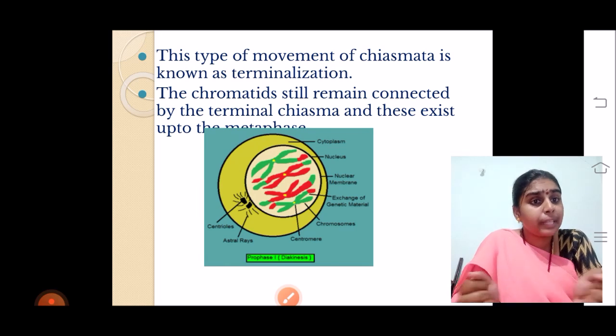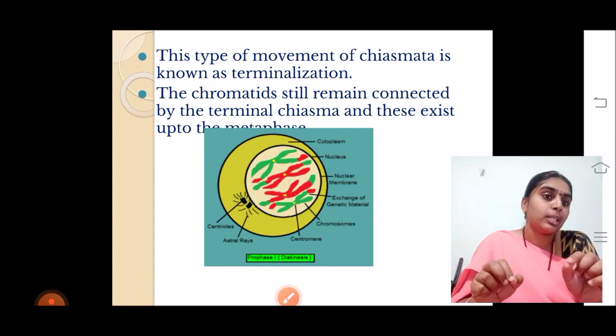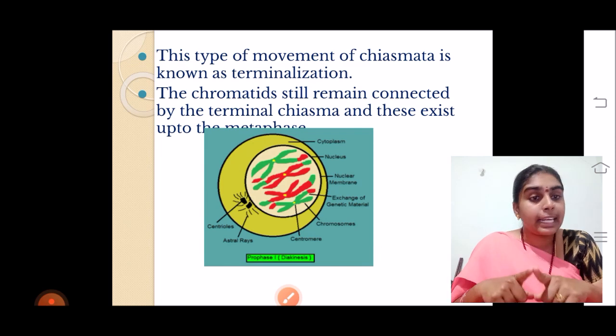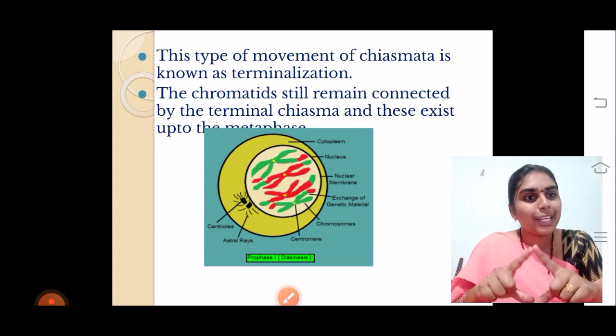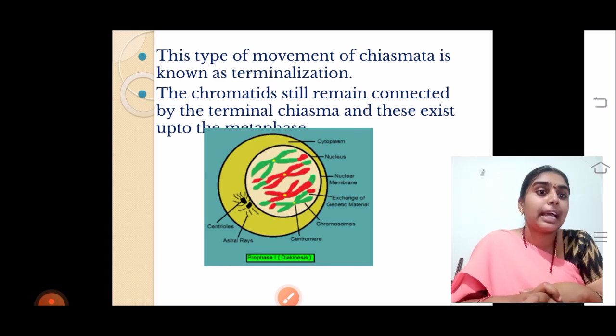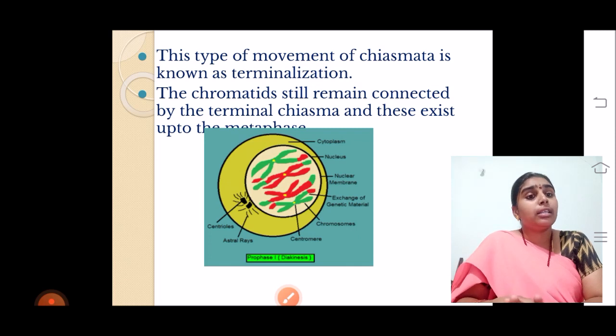When they are separating slowly from the centromere to the tips, the chiasmata will be moving from the center to the tips, and in the tip region, those chromosomes are still attached to each other. That particular attachment of chiasmata in the terminal region is called terminalization. Slowly, even that is lost. That is, the synaptonemal complex is lost, leaving the chromosomes.